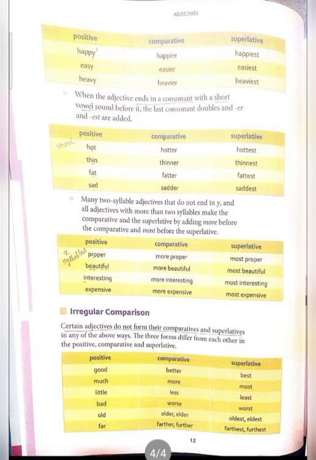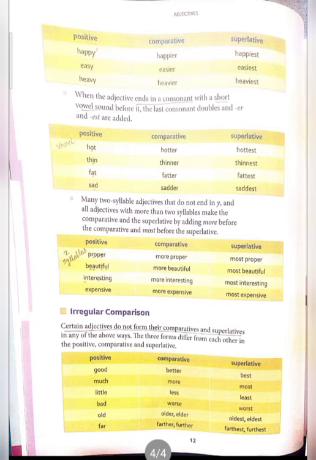It means these adjectives will be different. We have learnt that in positive, comparative, and superlative, we add er in comparative and est in superlative. But here, for example, good, better, best. In this example, we have not added er or est. They are different from each other.